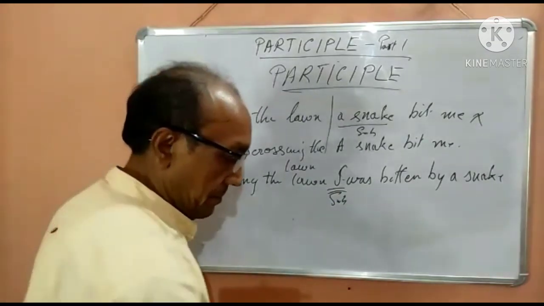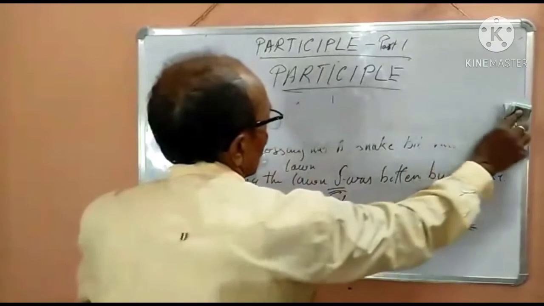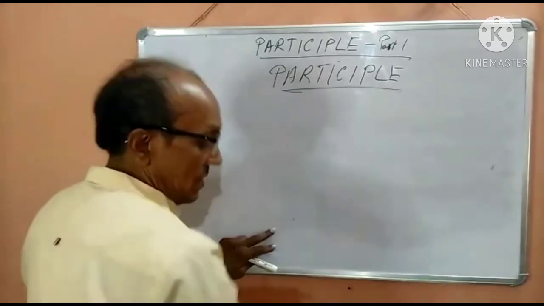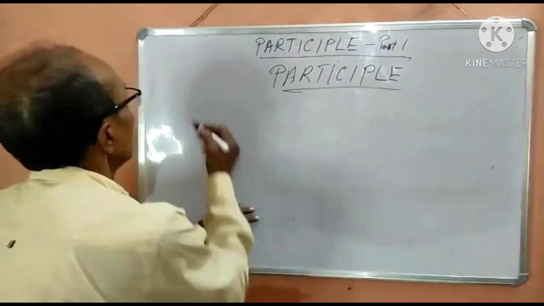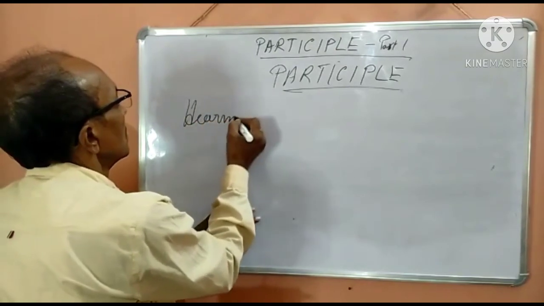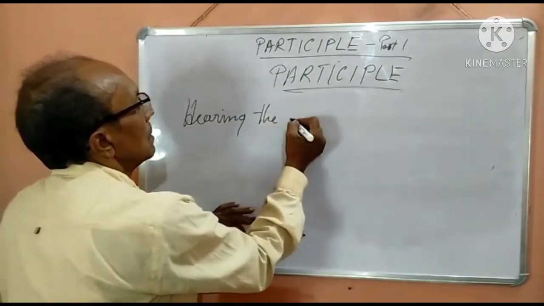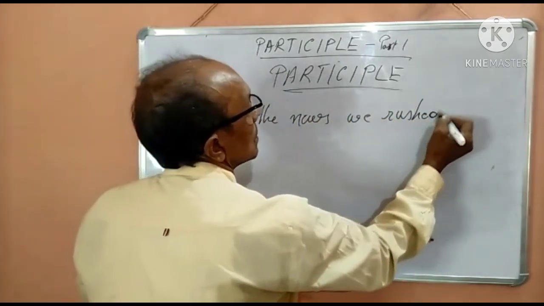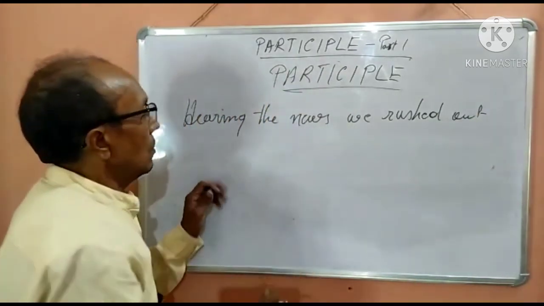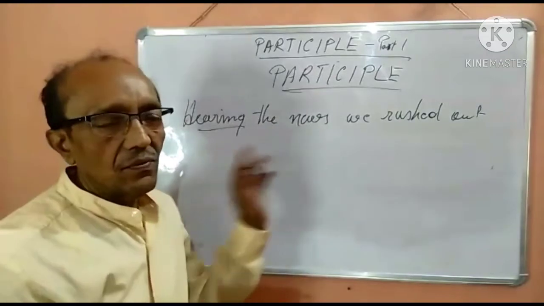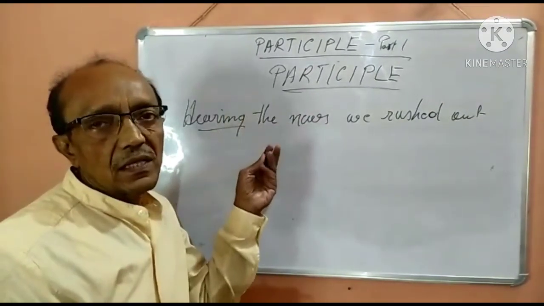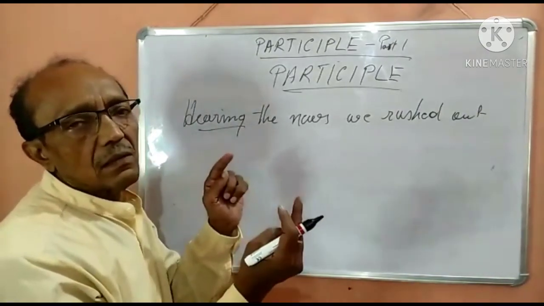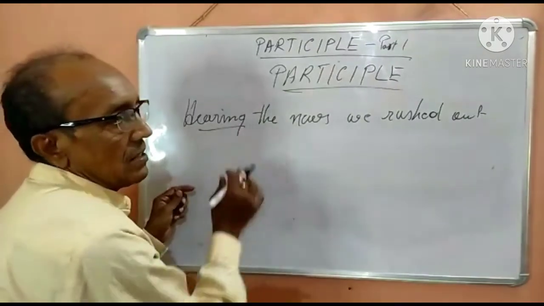Now another example. Sometimes these are easy ones, but sometimes the tough ones come. For example, hearing the noise, we rushed out. Now here, finding out how "hearing" behaves as an adjective is tough. In the previous example, I saw a boy climbing a tree, it was direct: climbing relates to boy. But here there is no direct relationship.